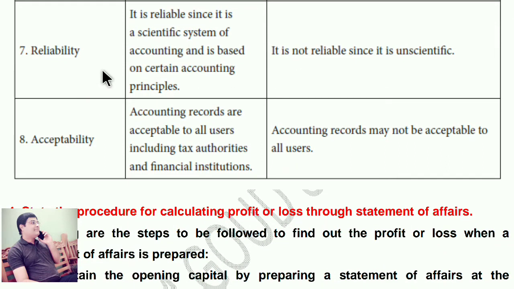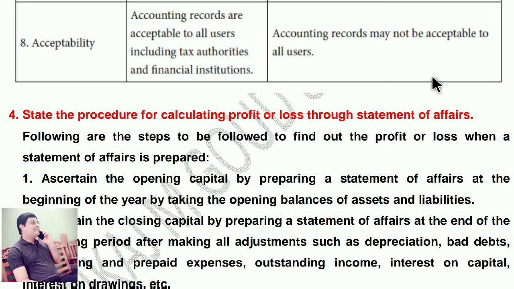Reliability. It is reliable since it is a scientific system of accounting and is based on certain accounting principles. It is not reliable since it is unscientific. Acceptability. Accounting records are acceptable to all users, including tax authorities and financial institutions. Accounting records may not be acceptable to all users.